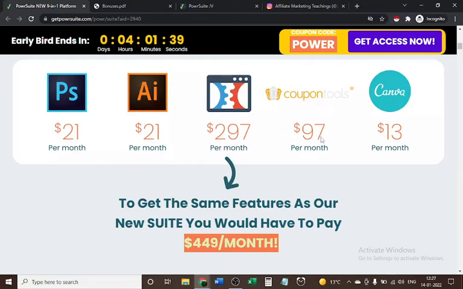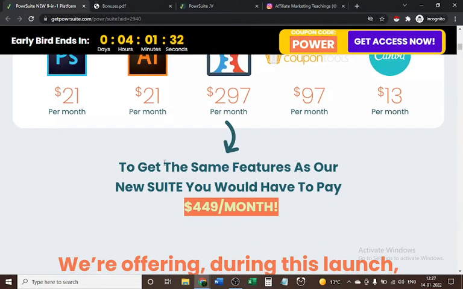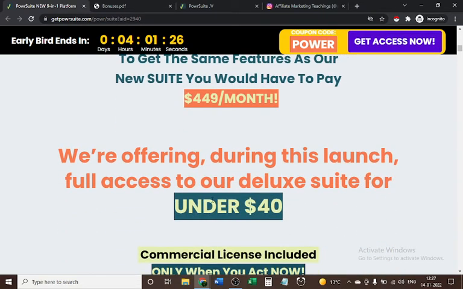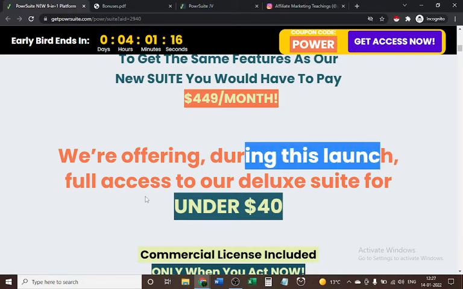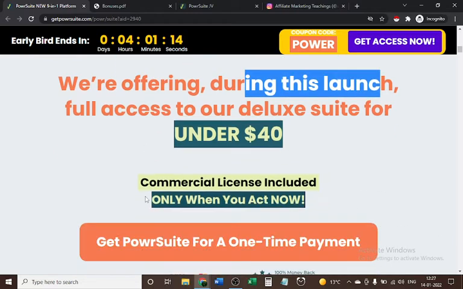The coupon tool is almost $97, and Canva is $13 per month. So all these cost you $449 per month, and they are offering you under $40, meaning $39, during this launch full access period.